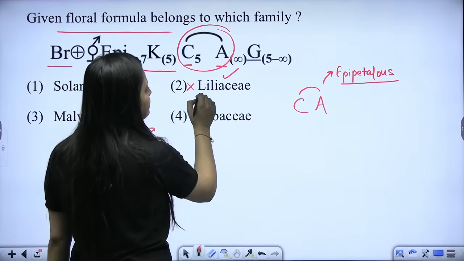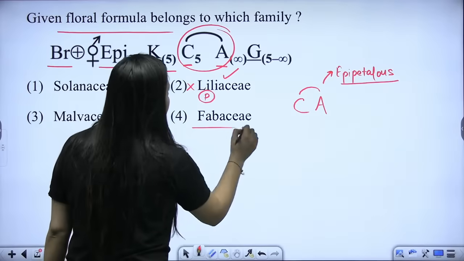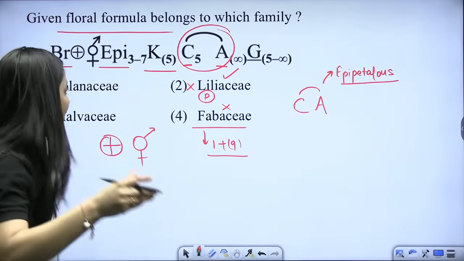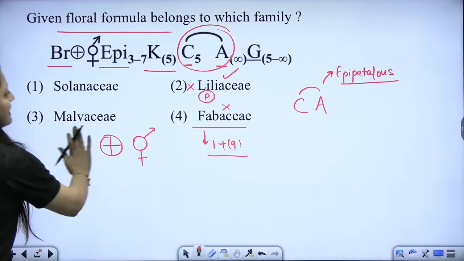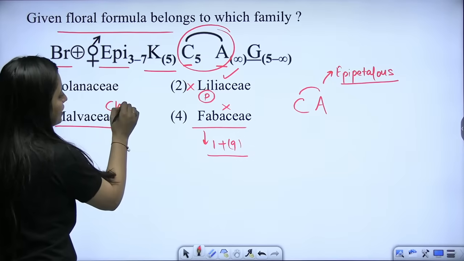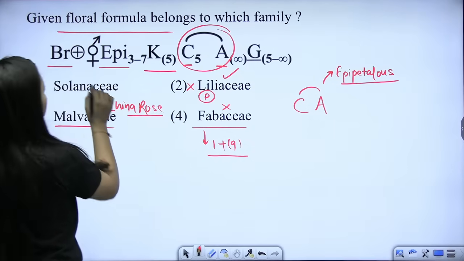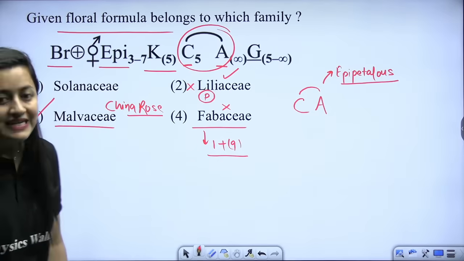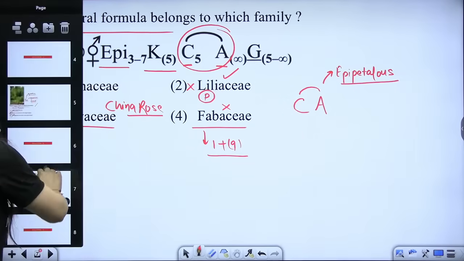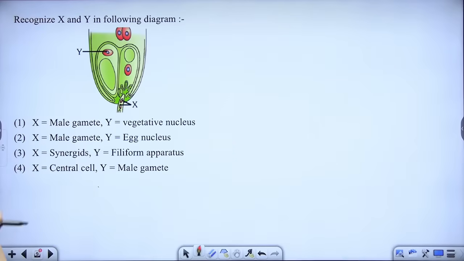If it were Liliaceae, you would find the perianth. If it were Fabaceae, diadelphous condition would be there. So here you have two hints clearly. Solanaceae also has the epipetalous condition. What about China rose? Take the example of China rose as well; we talk about the epicalyx there. So these are the hints. So here Malvaceae is the correct answer, right? What is the correct answer here, everybody? It is going to be Malvaceae. Cotton.